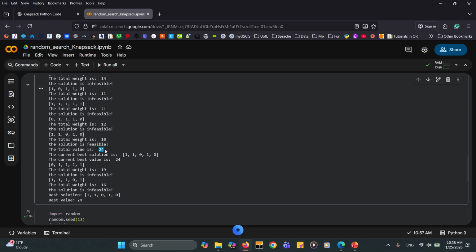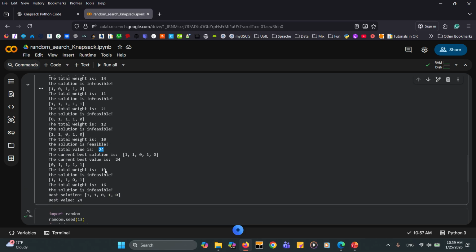Because 24 is more than the 15 that we had so far, we are going to update the best solution and the best value. So the current best solution is this, and the current best value is 24. Then we have this one, the total weight is 19, this is infeasible. We have this one, the total weight is 16, and so the solution is also infeasible.